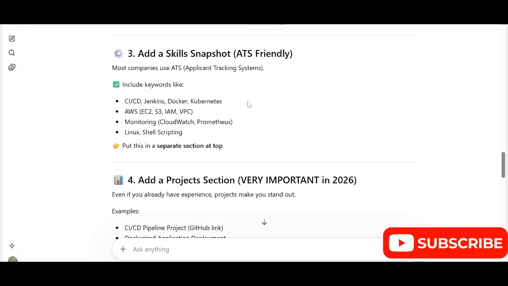To make it ATS friendly, you have to include the keywords. Please keep this in mind. Use keywords like CI/CD, Jenkins, Docker, Kubernetes. If you are looking for DevOps roles, all these keywords should be used in your resume. Put them in a separate section at the top.